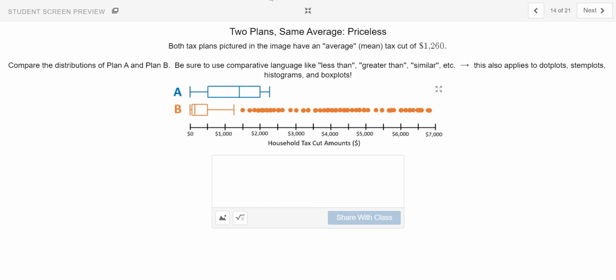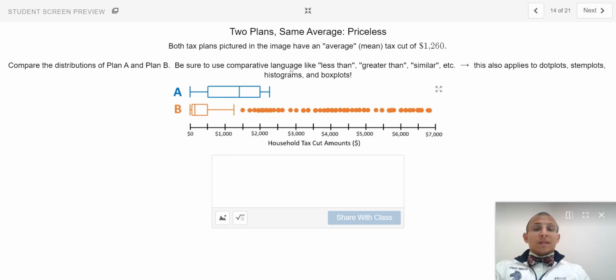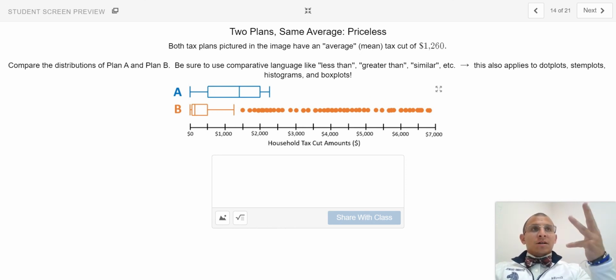The reason why I'm going to challenge you to come up with your own distribution is that this is the final video in the lesson sequence for Unit 1, and we need to start to sharpen and hone that confidence to accurately compare and contrast these distributions. Remember, CSOCS: center, shape, outlier, context, and spread.